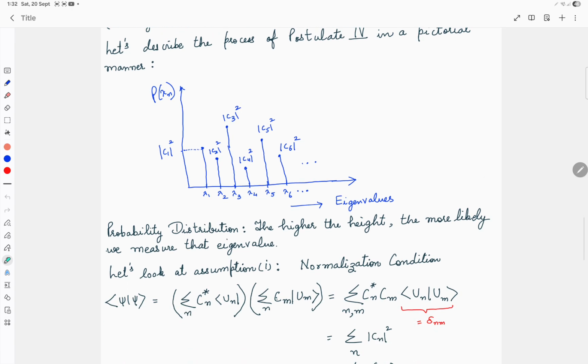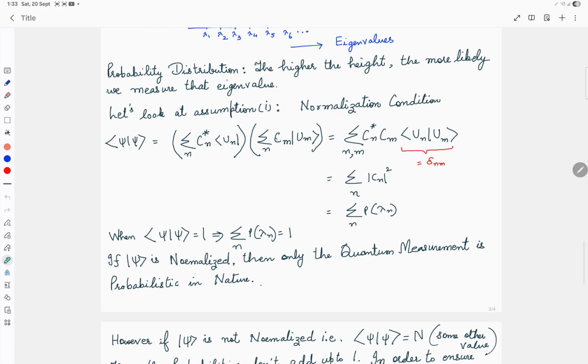So we get a kind of probability distribution of the eigenvalues which can appear as the measurement outcomes. And the higher the height of the spectral line, the higher the likelihood that this particular eigenvalue will be the measurement outcome.